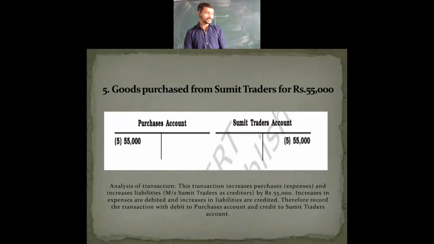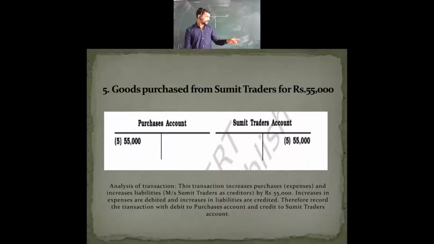The second point says that when there are expenses, they should be debited, and when there is an increase in asset, that should be debited over here. So in the analysis, as it has been told, this transaction increases purchases, meaning expenses have been increased, and it increases liability. Why? Because for an increase in liability we maintain the credit side, and a decrease in liability we take on the debit side. These points you have to remember here.